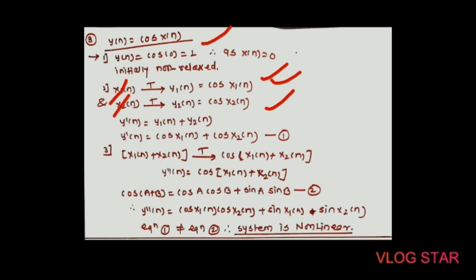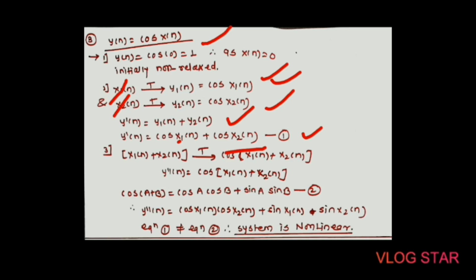Second, calculate the value of y dash of n, which is given by adding the two outputs, that is y dash of n equals y1 of n plus y2 of n, where y1 of n is cos x1 of n and y2 of n is cos of x2 of n.